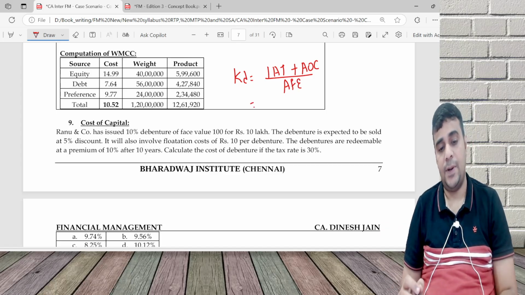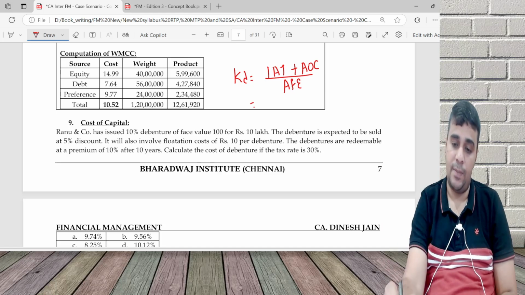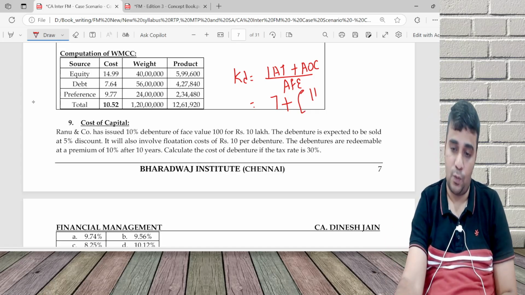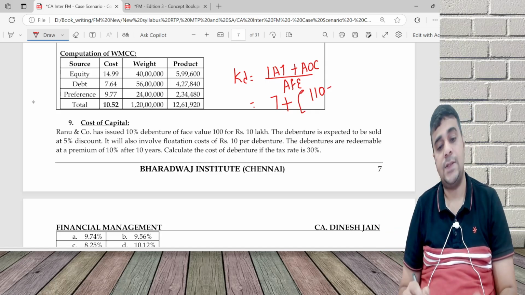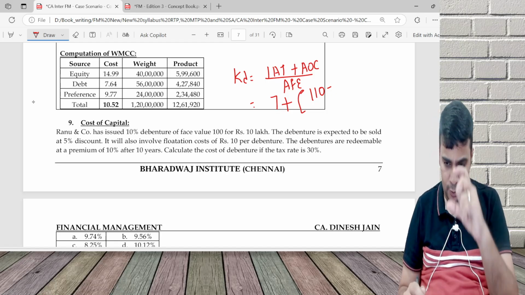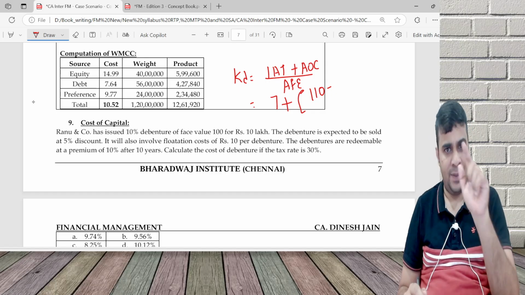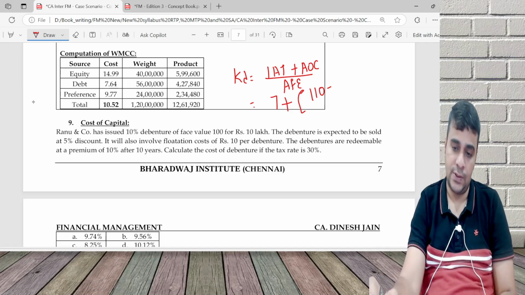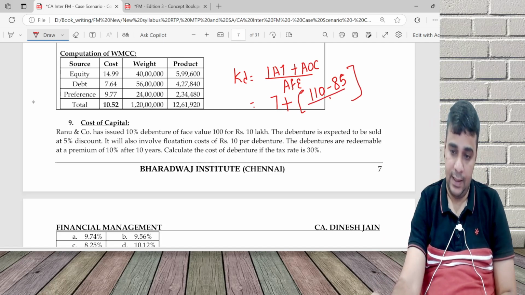Interest is 10% debenture, so 10 rupees into 1 minus tax, 7. Redeemable value minus net proceeds. Redeemable value at a premium of 10%, 110. Net proceeds is issue price minus flotation cost. 100 rupee debenture, no 10 lakh and all. 100 rupee debenture. 5% discount means 95. Flotation cost 10 rupees. So issue price minus flotation cost, 85 divided by 10 years, whole divided by 110 plus